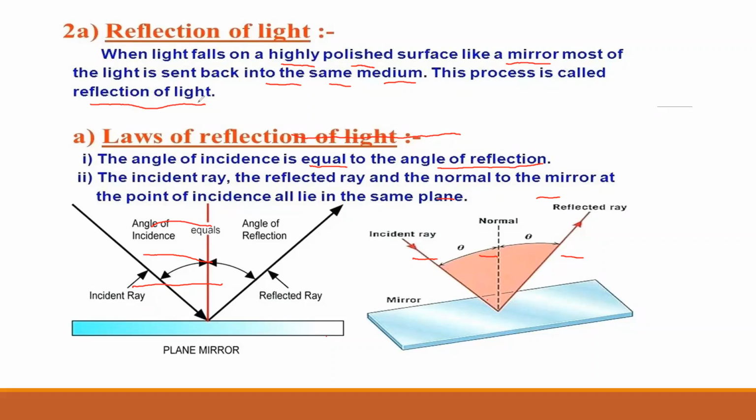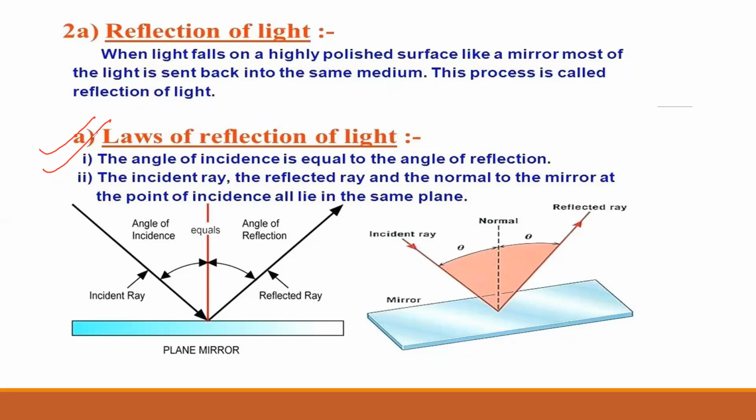There are two types of reflection. First is regular reflection and second is irregular reflection. Before we start types of reflection, first let us do laws of reflection. What are the laws of reflection of light?